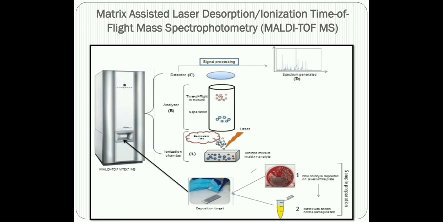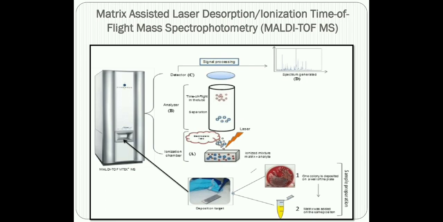But nowadays we have this new technology which has greatly simplified the detection of yeast. It is called MALDI-TOF MS, whose full form is matrix assisted laser desorption ionization time of flight mass spectrometry.